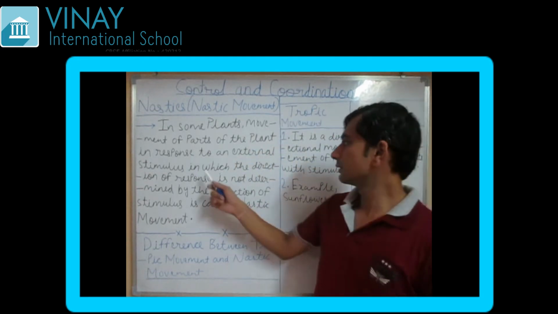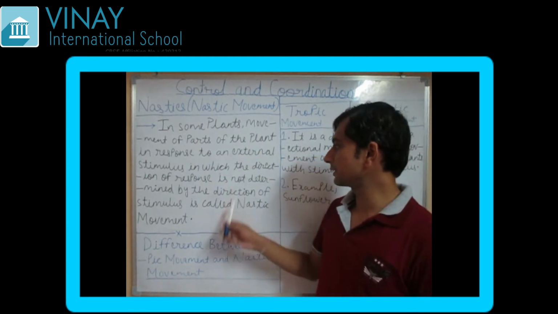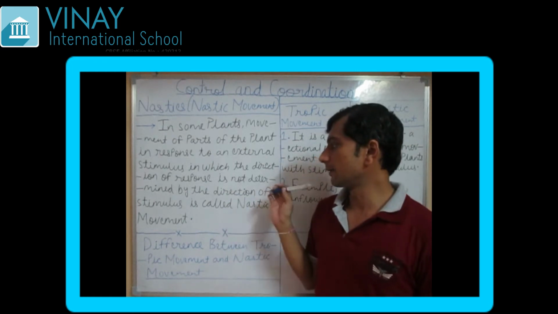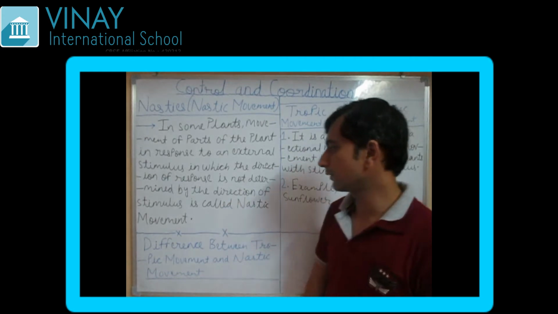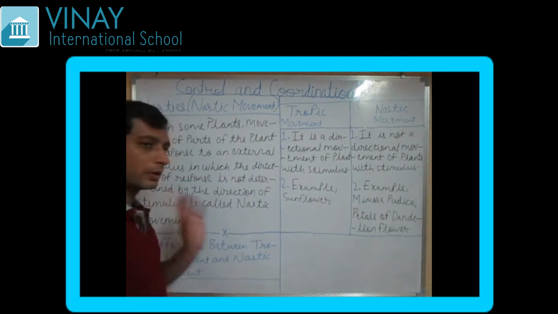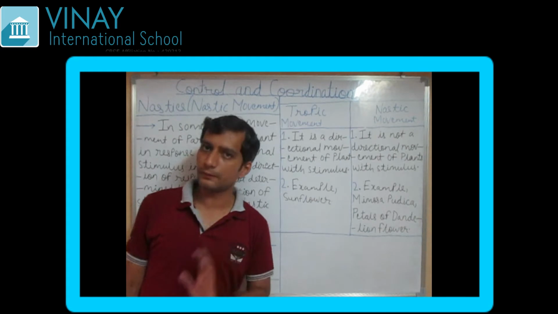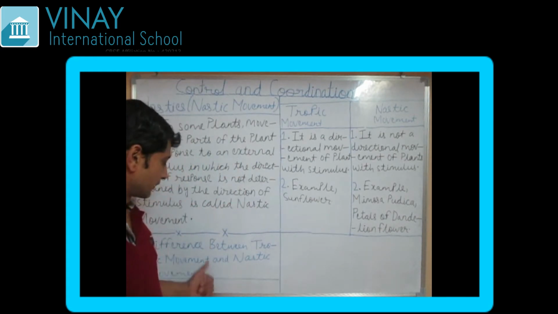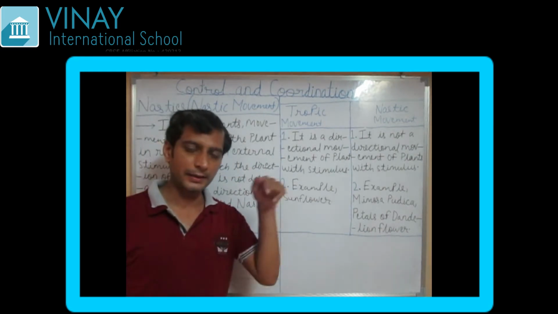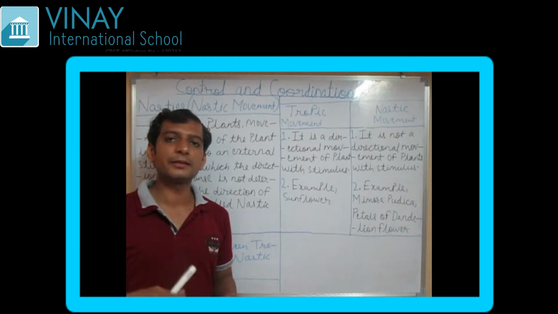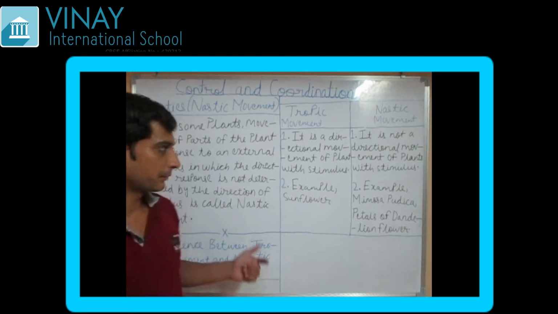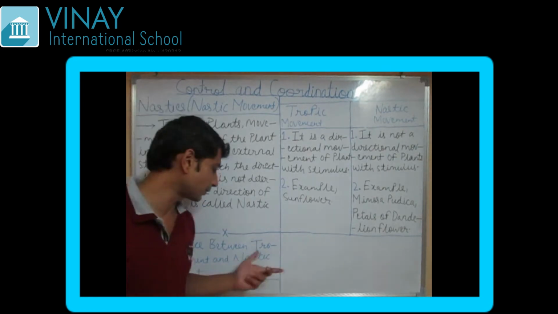So the direction of the response cannot be determined by the direction of stimulus. Just remember this thing. Like touch me not plant, if you are touching it, it doesn't mean that it is going to roll onto your hand. So the external stimulus is not determining the direction of the response of the parts of the plant.